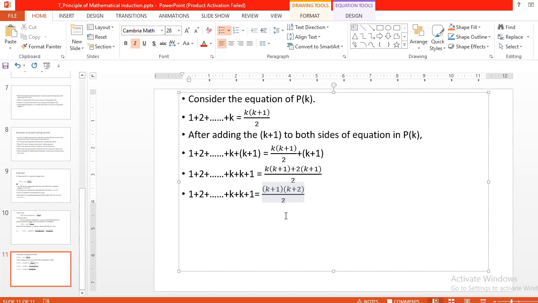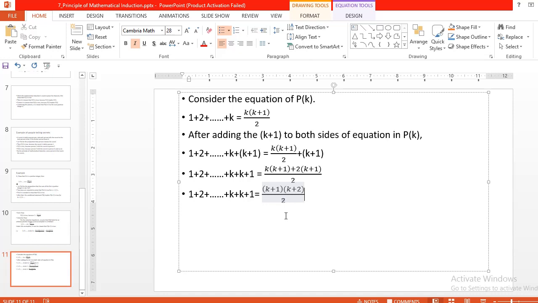Understood? So we have done two steps here. The first one is the basis step. What is the basis step? The basis step is where we show that P of 1 is true. The next step is the inductive step. In the inductive step we assume that the hypothesis is true, and then we calculate the remaining part. This last equation shows that P of k plus 1 is true under the assumption that P of k is true. So this completes our inductive step. This is the end of our inductive step.